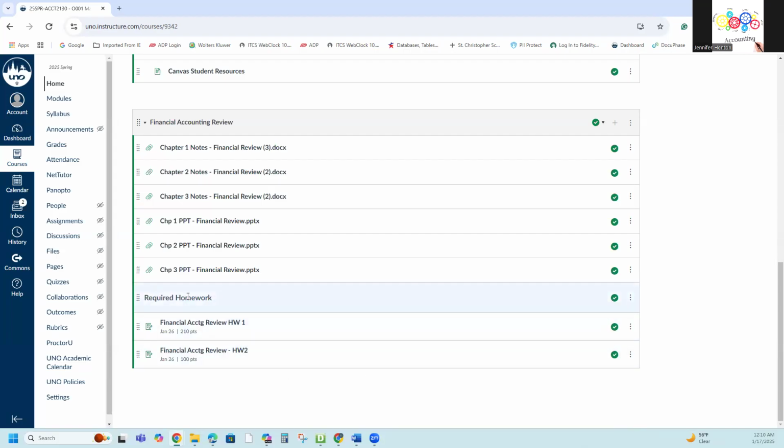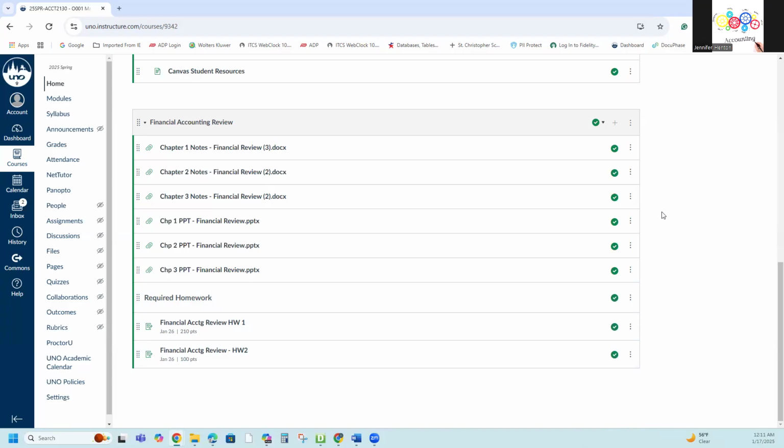You notice it says required homework here. Anything listed under required homework is what you need to complete. That is going to be graded. There's a lot of assignments that I'll put when we get into the book that are for reading or PowerPoints or practice problems, practice homeworks. None of that is going to be graded.